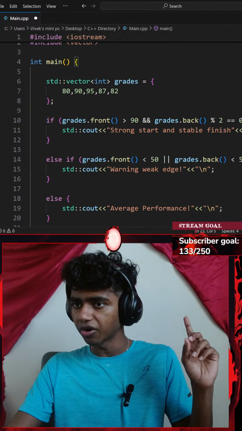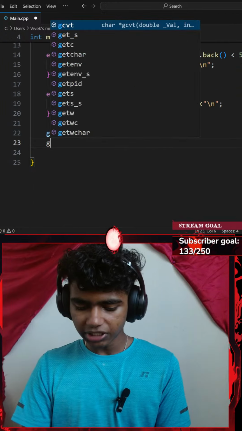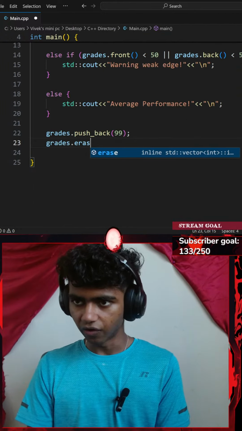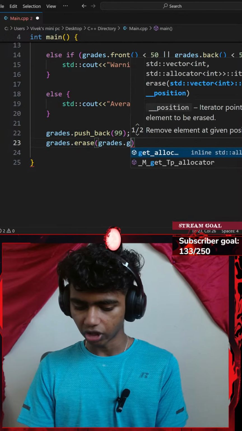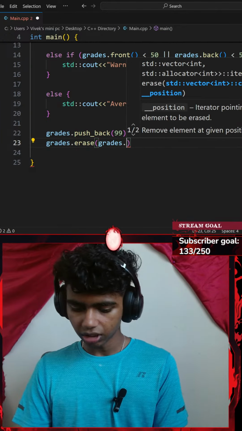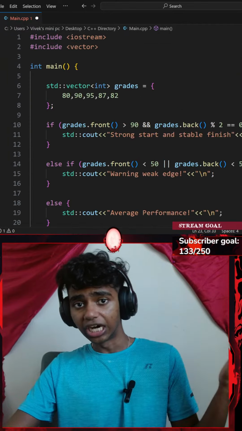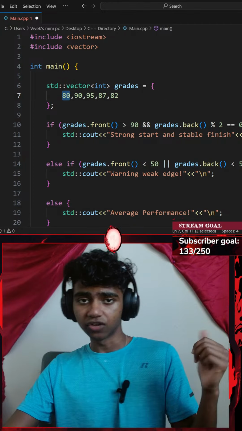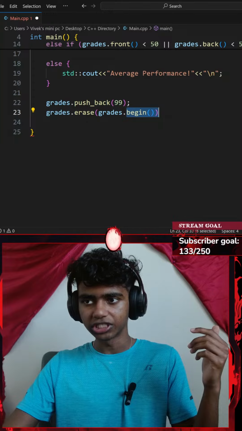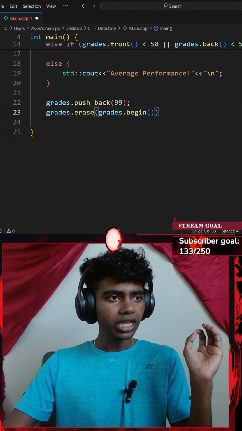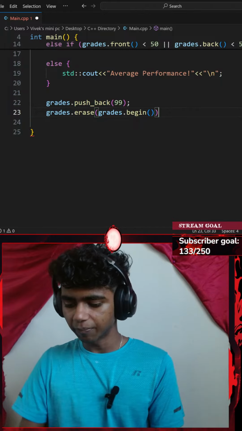And then it says remove one with erase. So what grade do I remove? Let's remove 80. So I'll go with something like grades dot erase function. I want to erase something from my grades, so I'll go with grades dot begin function. Basically, what the begin function does is it takes the first element inside of our vector. Since the first element is 80, it's going to be erasing our first element, which is 80.